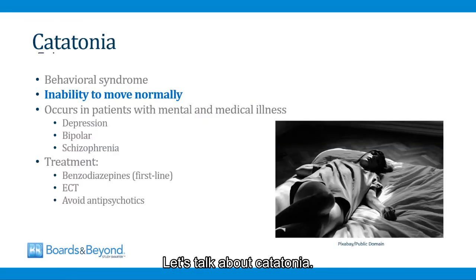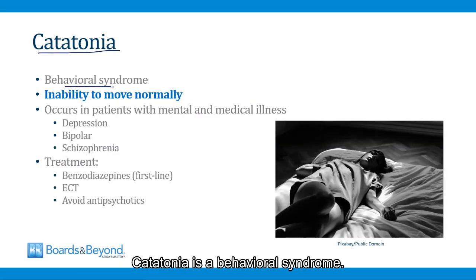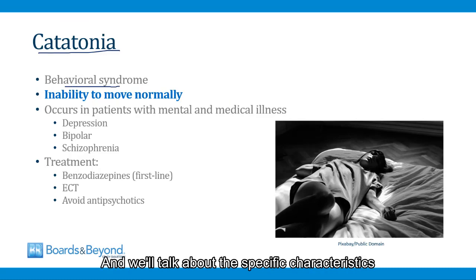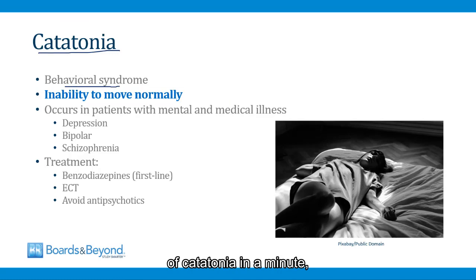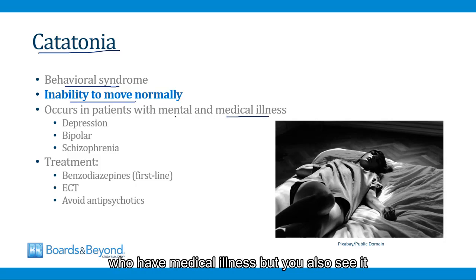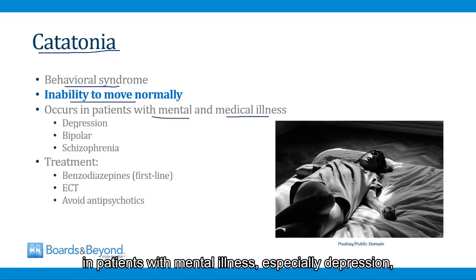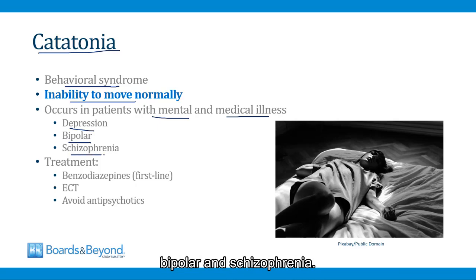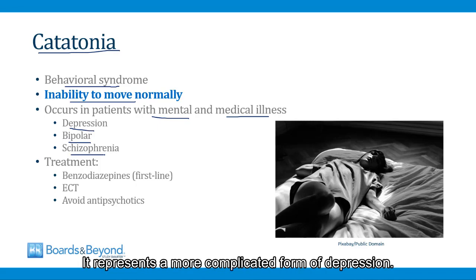Let's talk about catatonia. Catatonia is a behavioral syndrome. It's defined by the DSM-5. And we'll talk about the specific characteristics of catatonia in a minute, but basically you can think of it as an inability to move normally. You can see it in patients who have medical illness, but you also see it in patients with mental illness, especially depression, bipolar, and schizophrenia. And just like you can have depression with psychotic features, you can have depression with catatonia. It represents a more complicated form of depression.